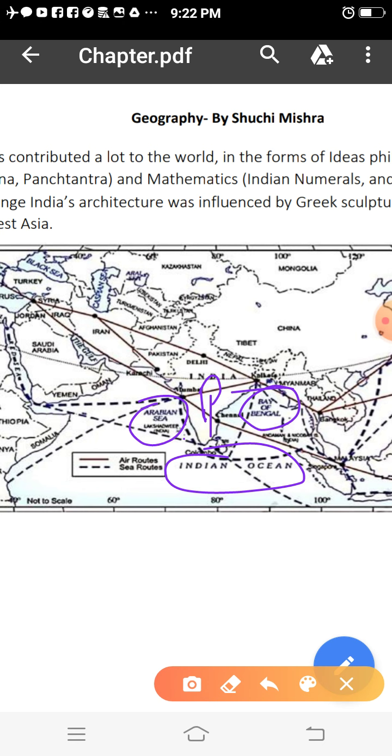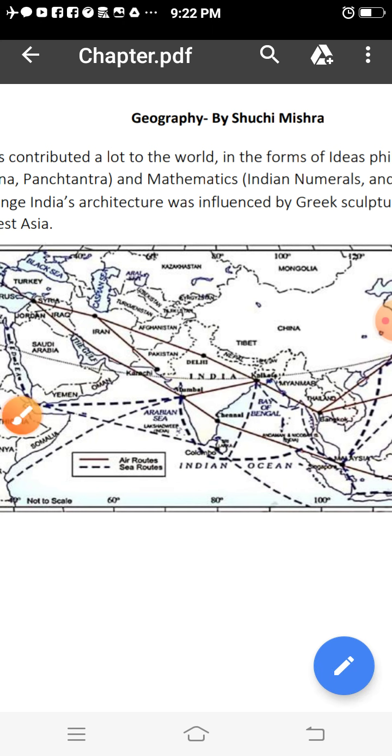This you may observe over here, with the dense network you can observe with the other countries, by land routes and also by sea routes. But before the technology, India was sharing its ideas and commodities by the land routes.